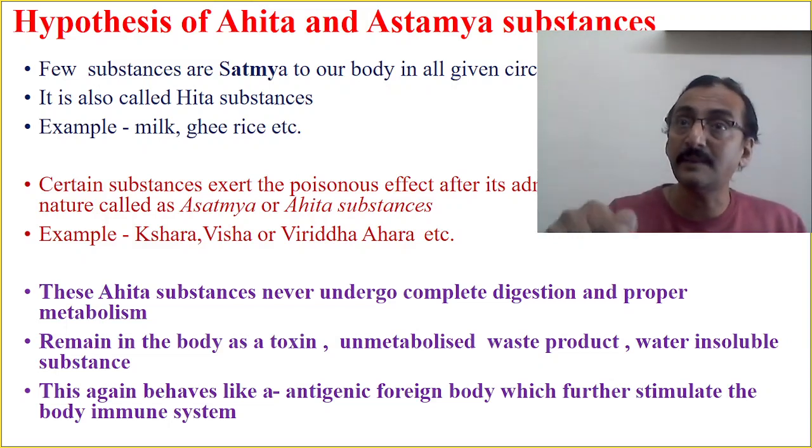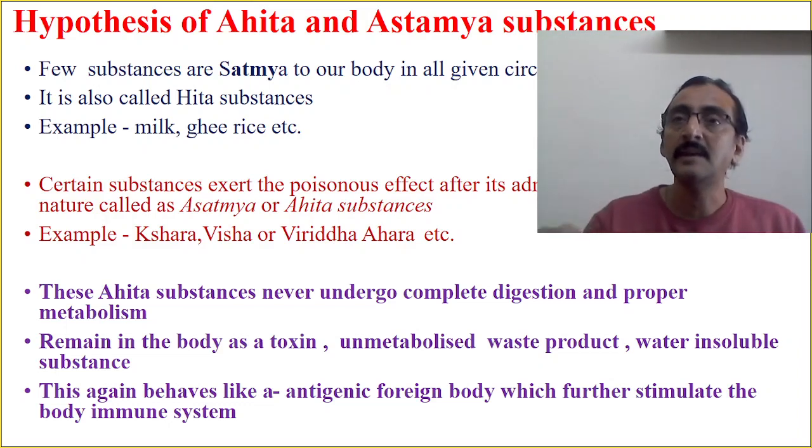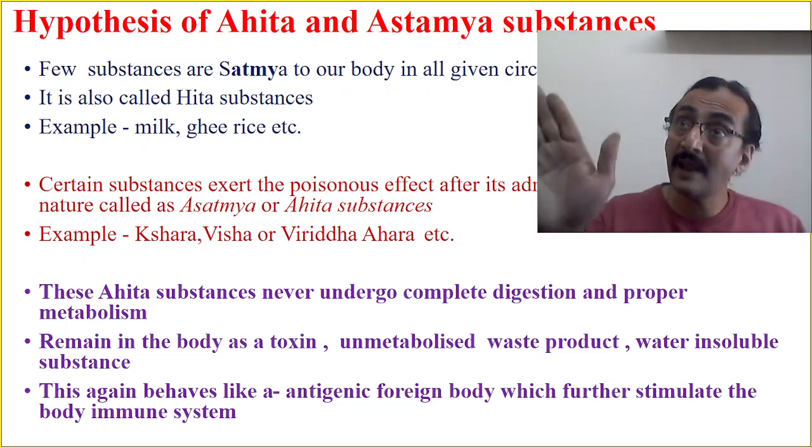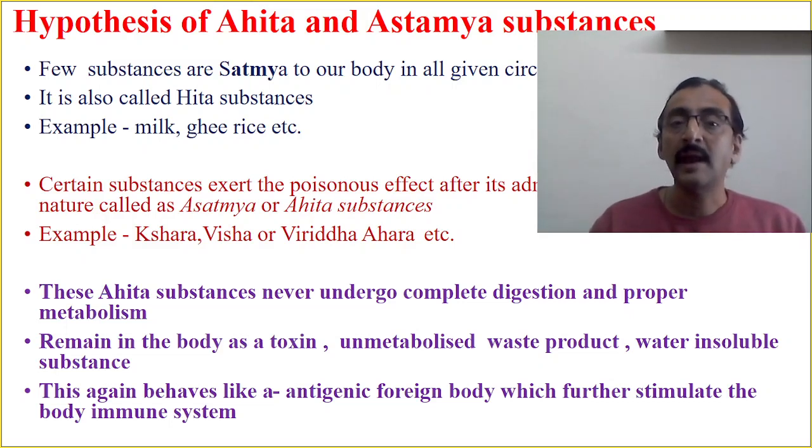If these ahita substances which actually exert a mild or moderate degree of antigenic effect over the immune system never undergo complete digestion and proper metabolism in the body, they remain in the body as a toxin and unmetabolized waste product, water insoluble substances. Okay, so this is the nature of ahita and asatmya substances.